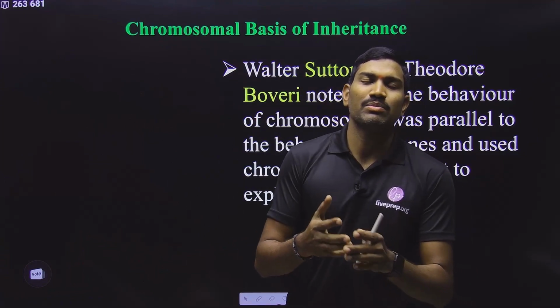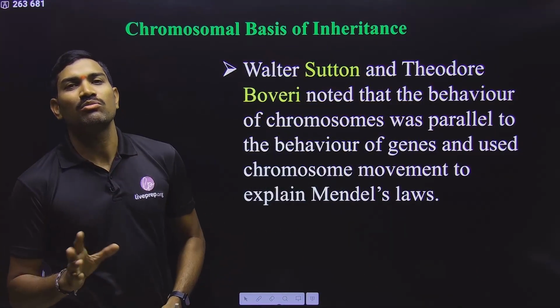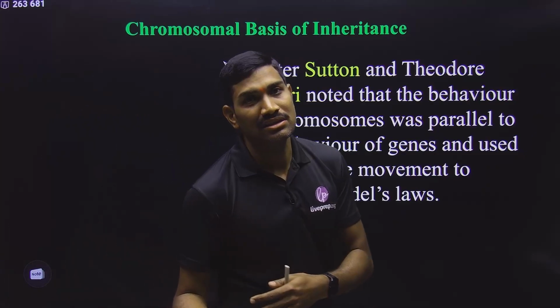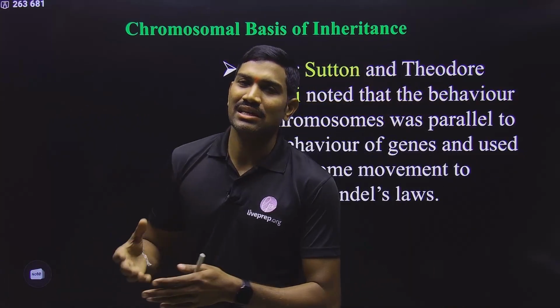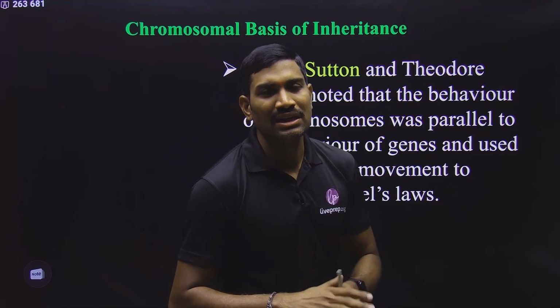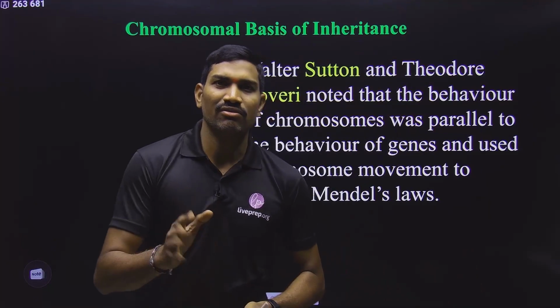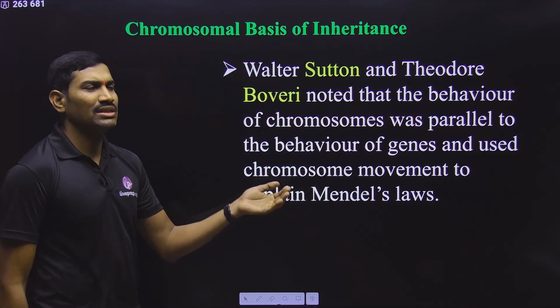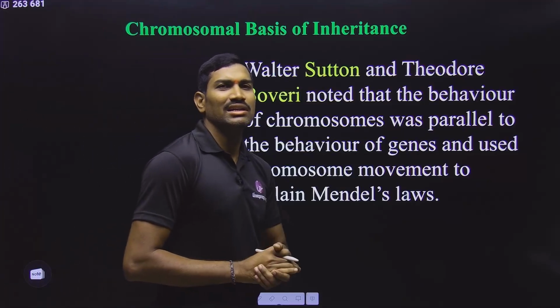They experimented on different other organisms, and in those organisms also they got almost similar results to Mendel's results. That's why they called Mendel's conclusions principles of inheritance or rules of inheritance. That's why today we call Mendel the father of genetics or father of classical genetics. That is the basic information. And after that we are studying the chromosomal basis for this inheritance.